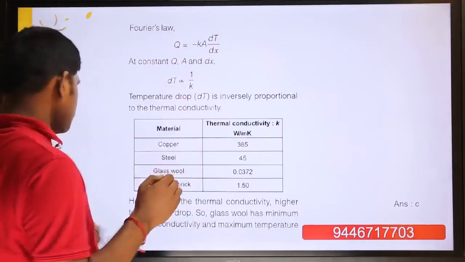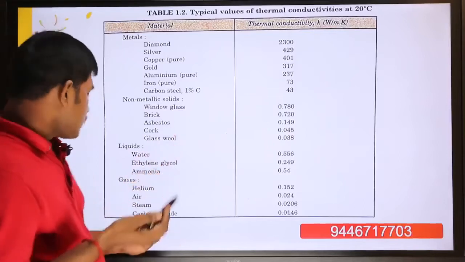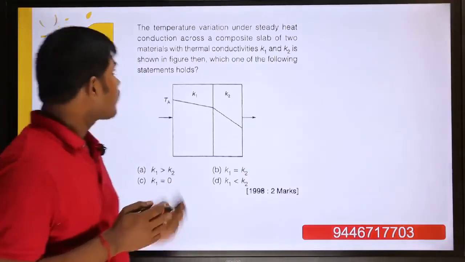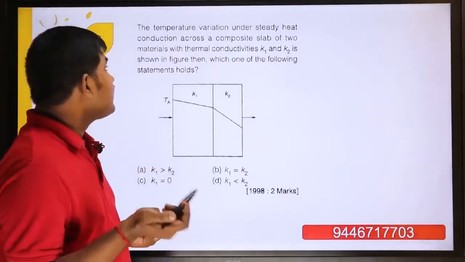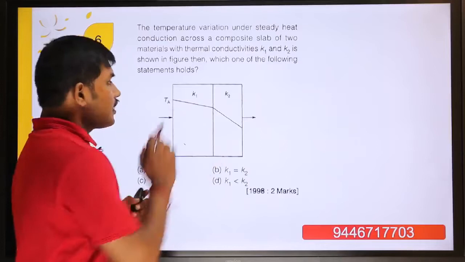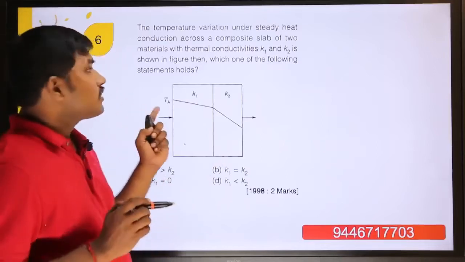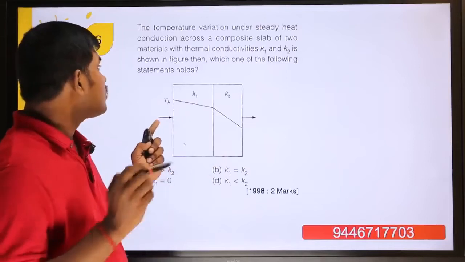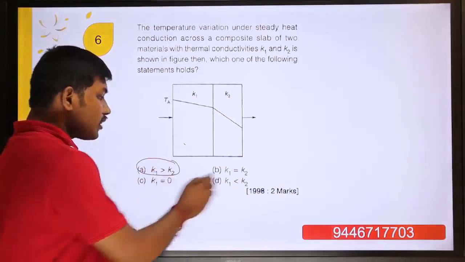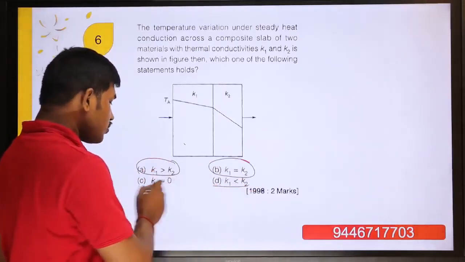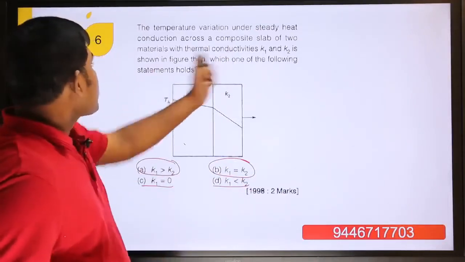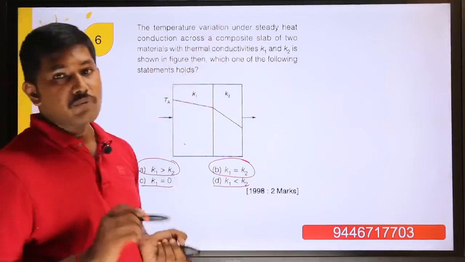So comes the next question. This is the chart you should remember. The temperature variation under steady heat conduction across a composite slab. Here the two slabs have thermal conductivities K1 and K2. A composite slab with two materials with thermal conductivity K1 and K2 is shown in the figure. Which one of the following statements holds? We have to check each one. This one is K1 greater than K2, this is K1 equal to K2, this is K1 less than K2. It is again related to thermal conductivity and temperature variation.